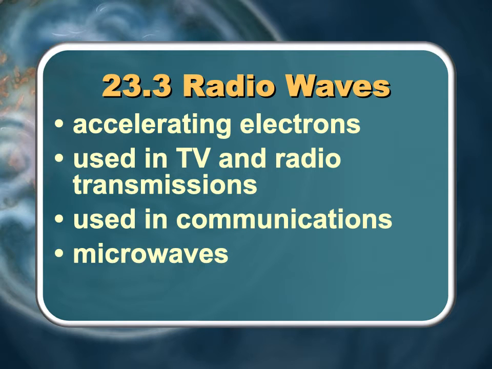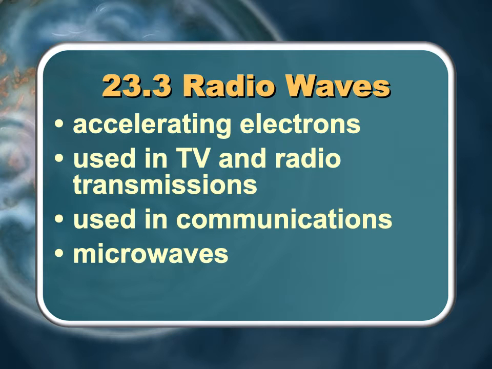You've got radio waves, different types of TV waves, ELF waves, which are extremely low frequency, and then microwaves. Microwaves are used in radar, which is also part of communication, but also, of course, in microwave ovens. Microwaves are the most energetic of the radio waves, but they're still considered lower energy than most of the spectrum.